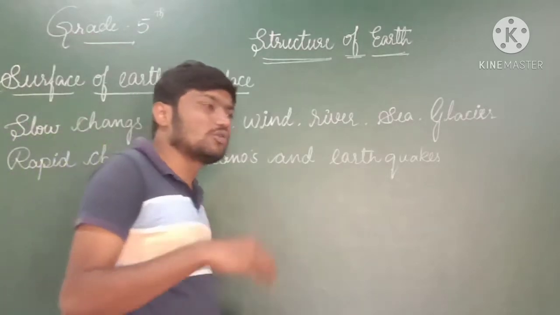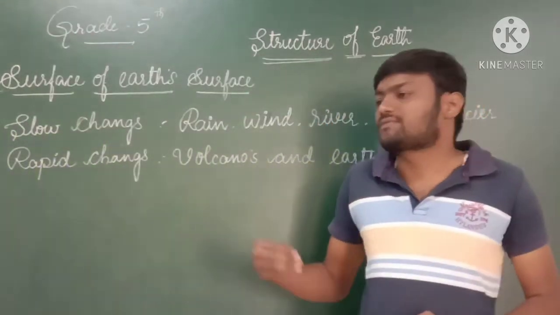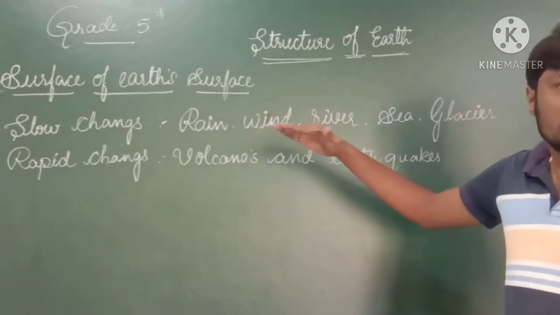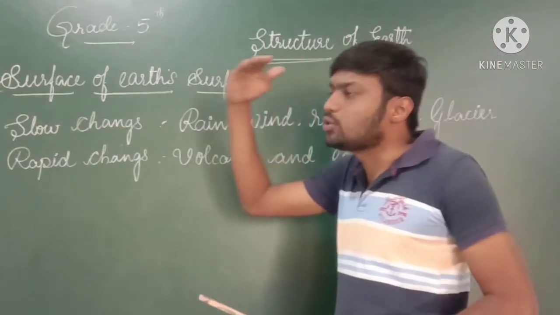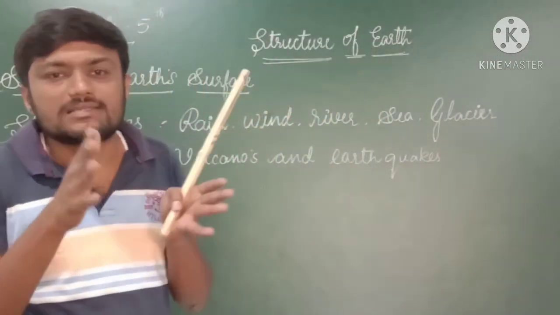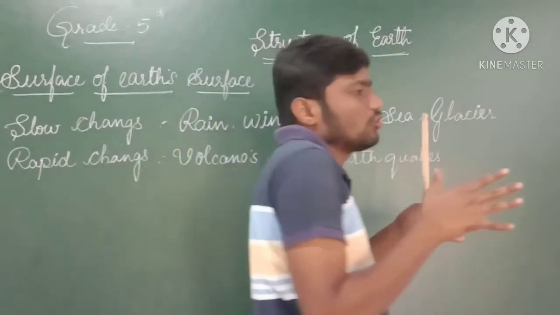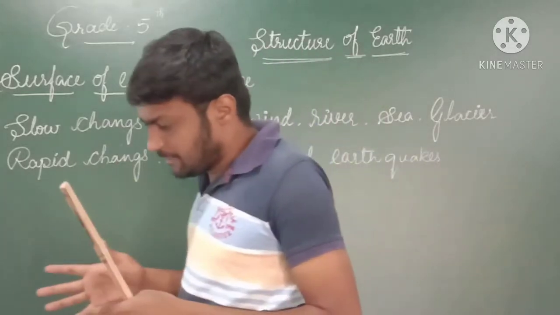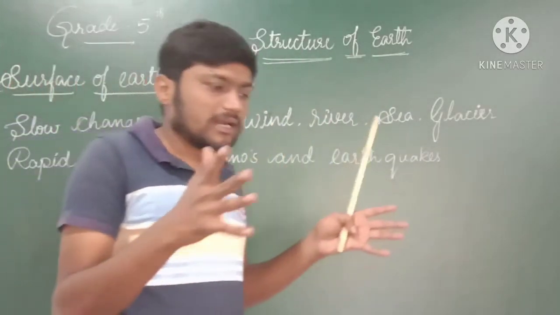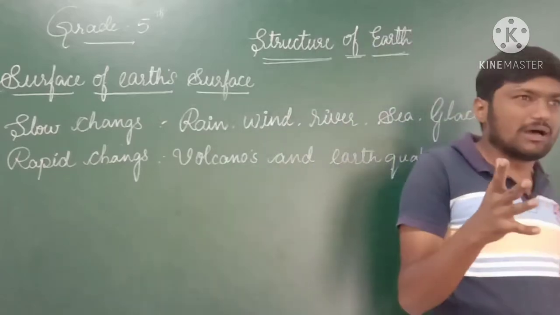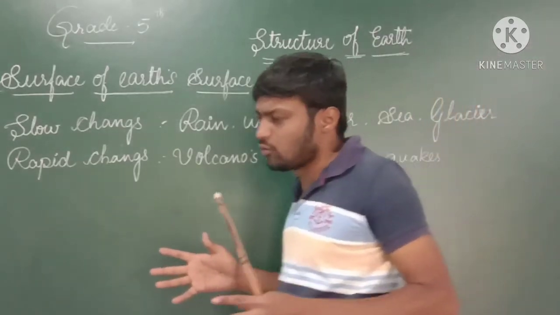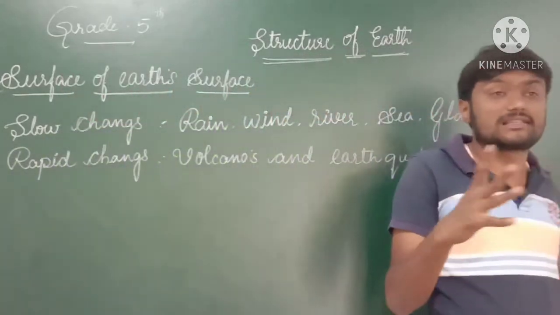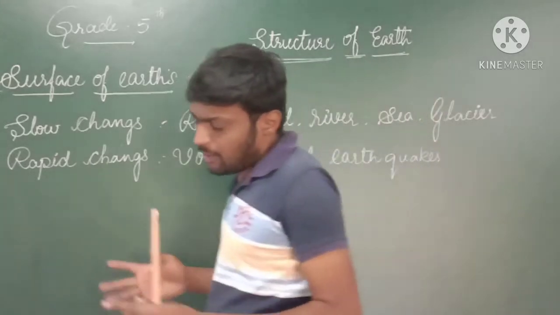This is all about the slow changes which are going to take place on the surface of the earth. These are the changes observed on the outer surface of the earth, and the mechanism by which these changes work is visible. We know about it: the rain and the hard winds, the river drop, tsunamis, and other changes on rivers, seas, and glaciers. We are going to see all this with our own eyes.